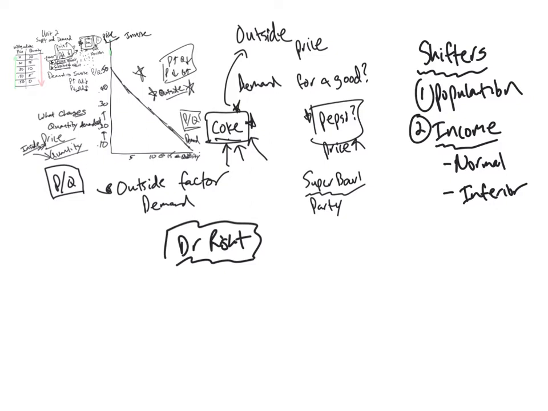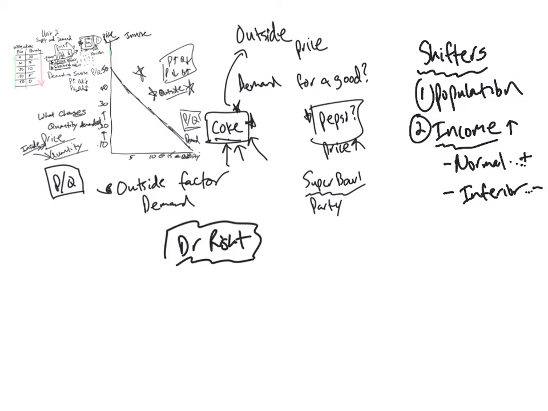So if people's income goes up, which of these two types of goods do you think they're going to buy more of? Are they going to buy more of a normal good or more of an inferior good if they have more income? Well, what the data will show us is that normal goods are going to increase, but inferior goods are going to decrease.